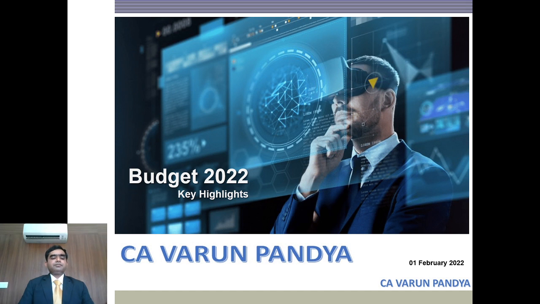Deductions. Contribution to national pension scheme. This is for government employees, that is, for many state government employees. The earlier deduction of 10% was allowed, but now it is allowed up to 14%. For central government employees, there is no change.